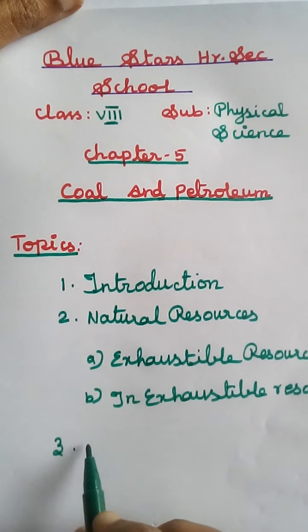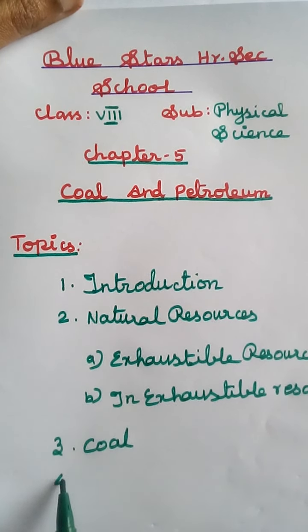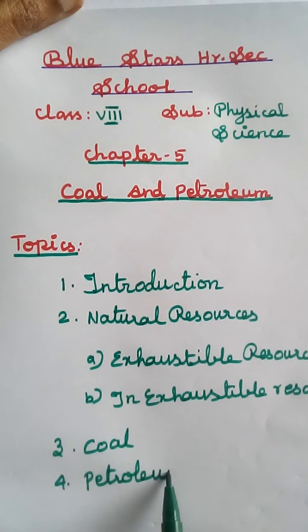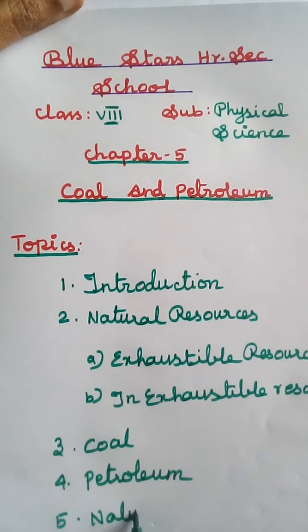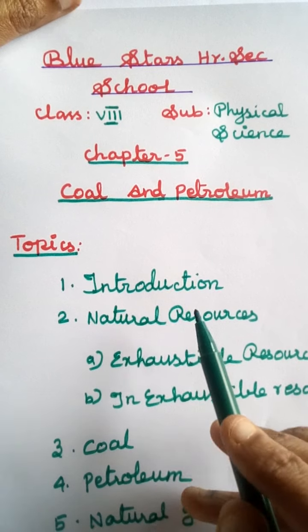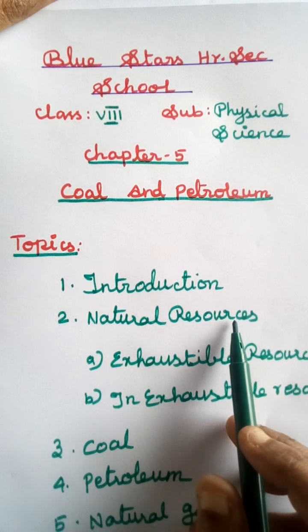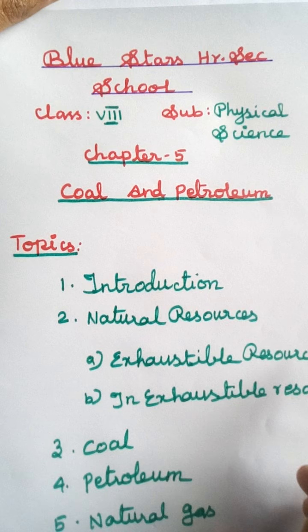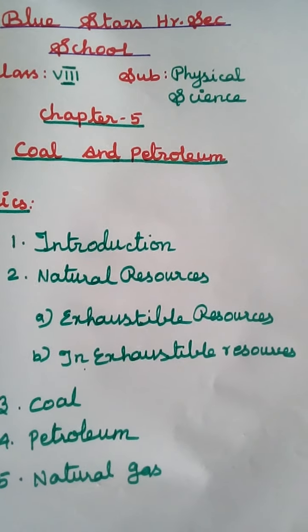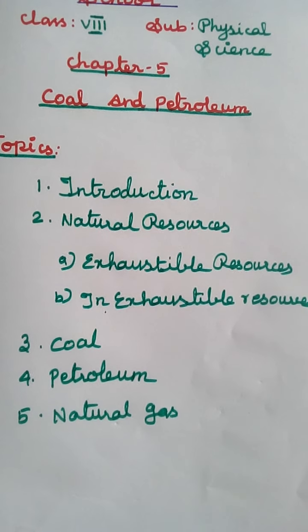The third one is coal. The fourth one is petroleum. The fifth one is natural gas. Students, these are the topics covered in this lesson: introduction, natural resources, which are of two types, exhaustible and inexhaustible natural resources, then coal, petroleum and natural gas.